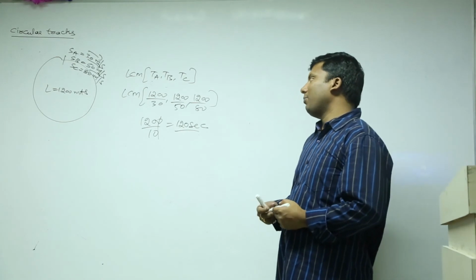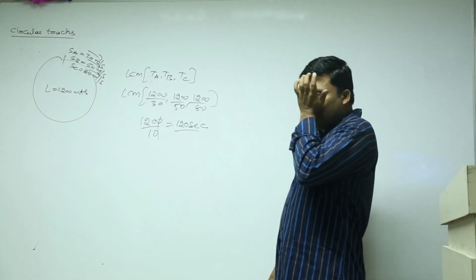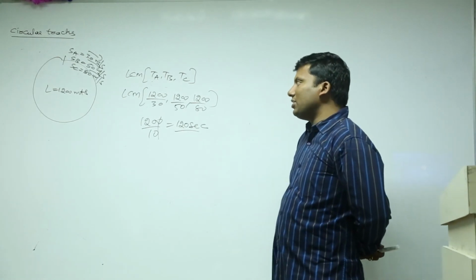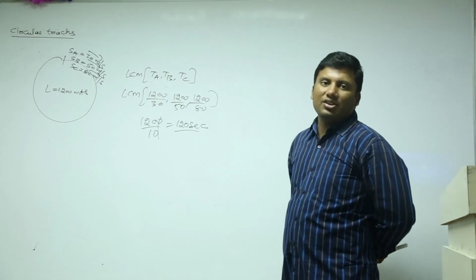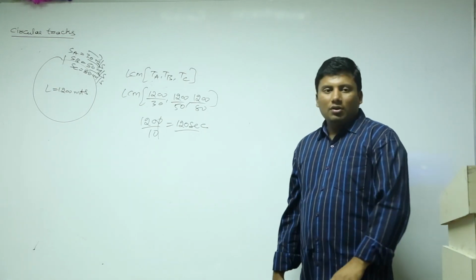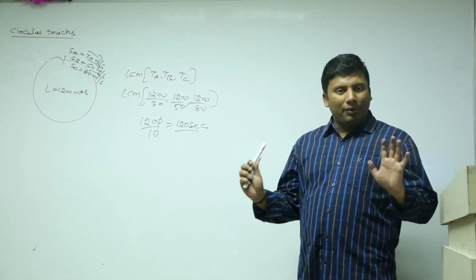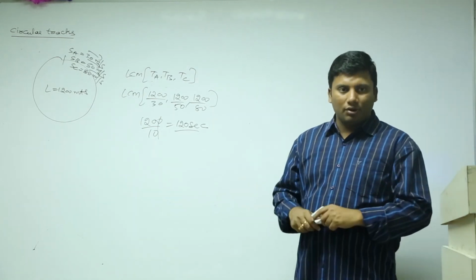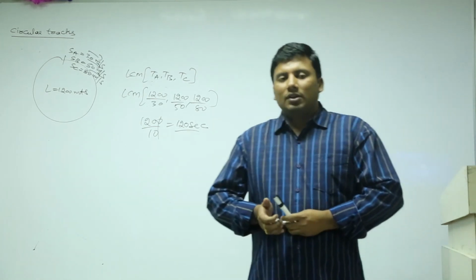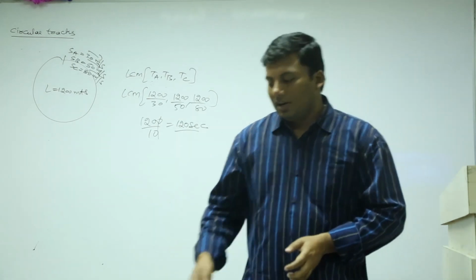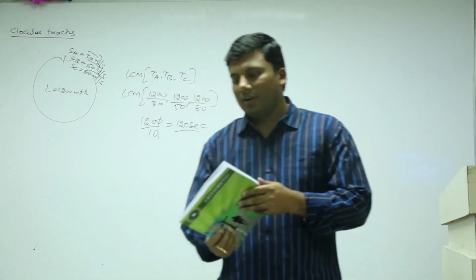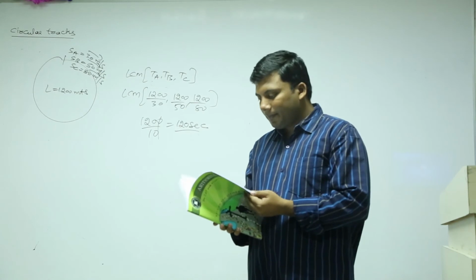Number of distinct meeting points is the HCF of the difference or addition of the speeds, if they are moving in the same or opposite direction. For 3 people, 4 people, 5 people, the same concept holds good. Now try to solve these questions. First one. Now it will be very easy.